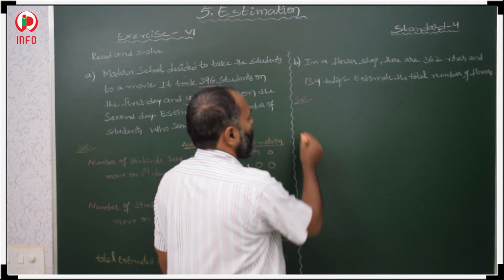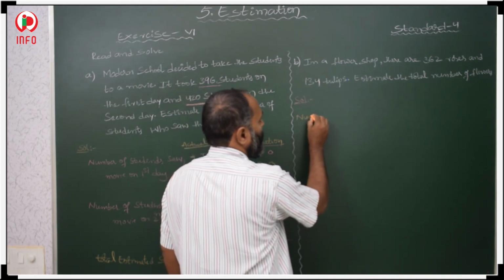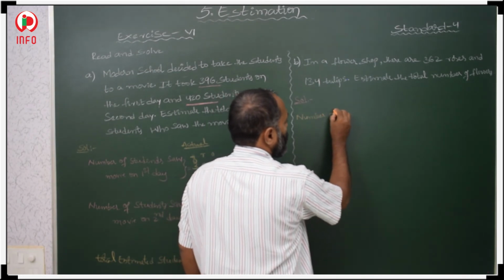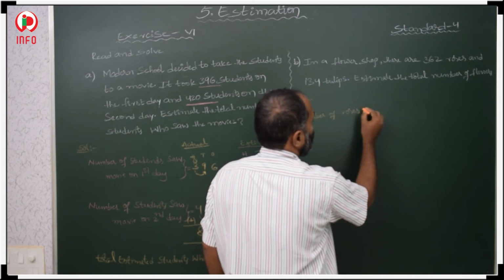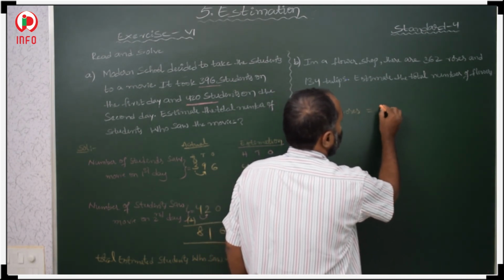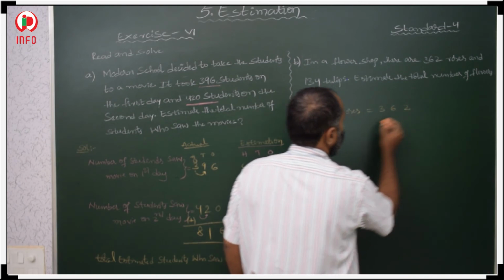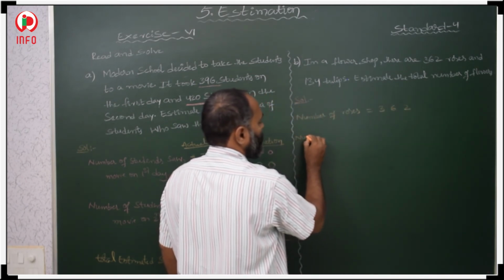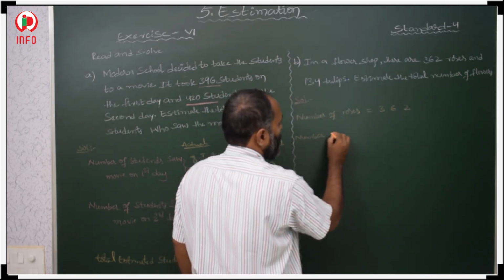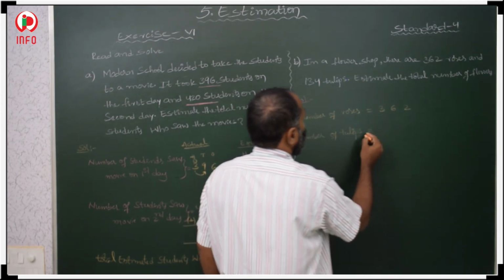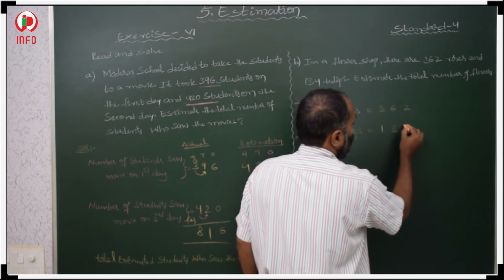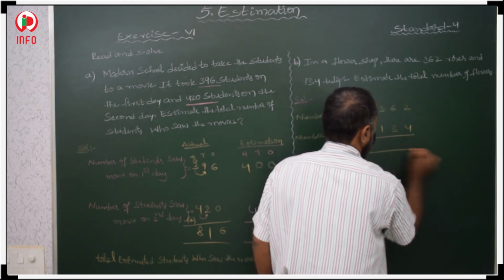Number of roses: 362. Number of tulips: how many? 134.